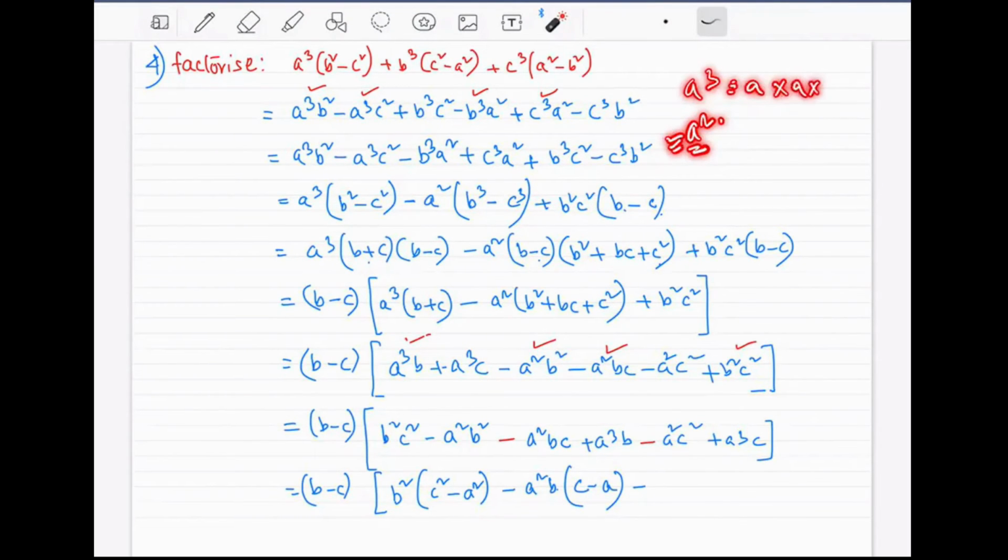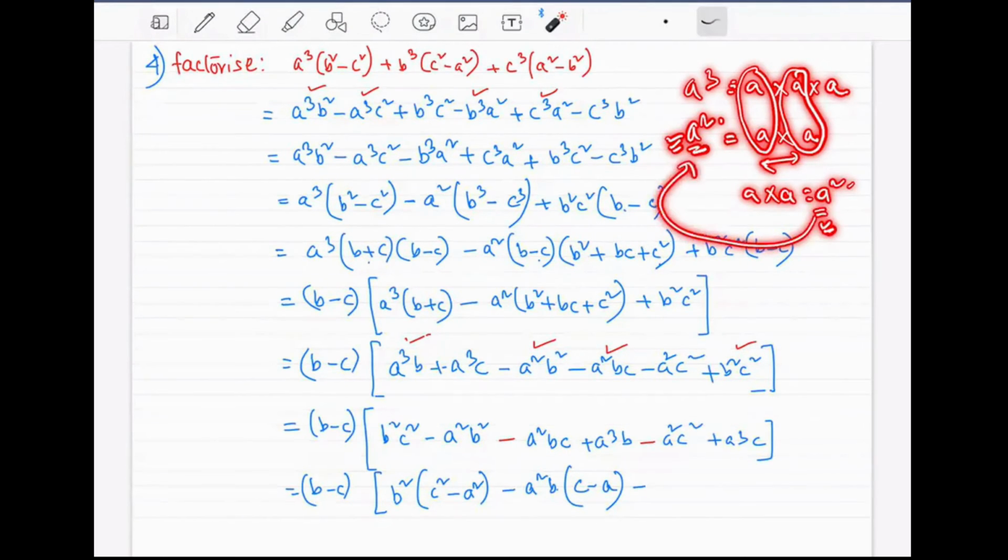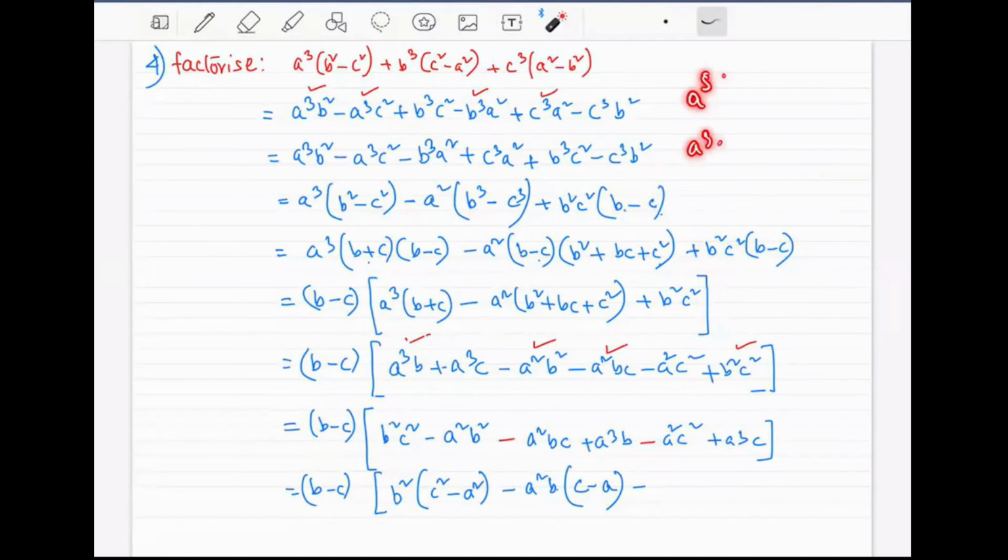I've shown you, right? I don't know whether by network issue you have missed it out or not. I'm repeating it. a square is broken down into a into a. a cube is a into a into a. So take common factor, this part and this part right here. They are the common. So a into a, we will have a square, which is the common factor. a square is the smaller one, right? If you have a power 5 and a cube, a cube can be taken out as common factor, not a power 5. So a square and a cube, out of them, what can be taken out as common factor is a square.